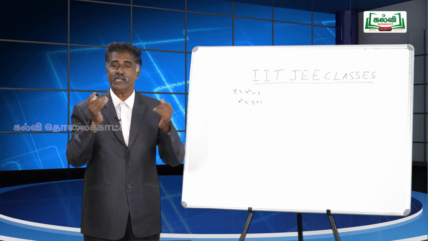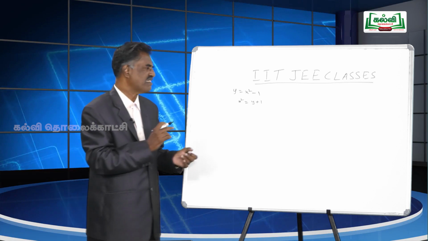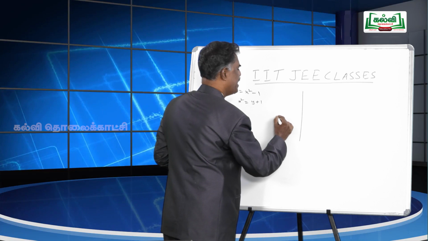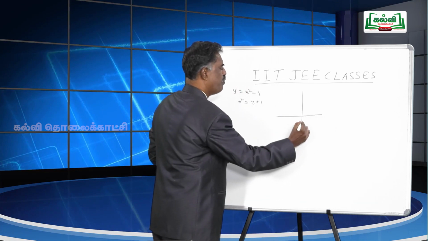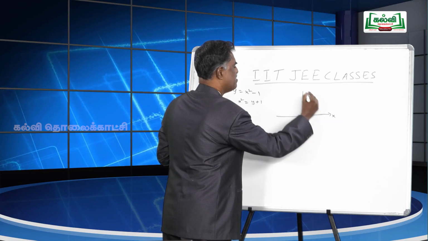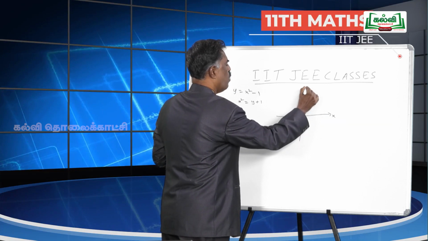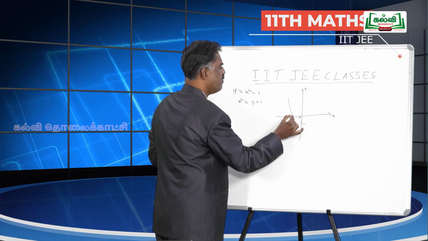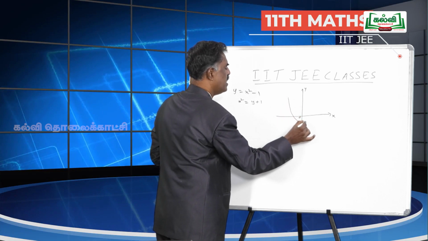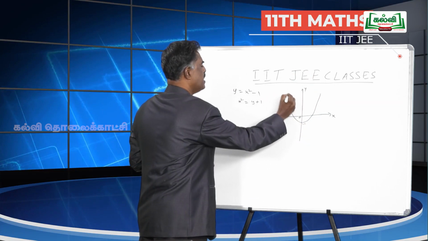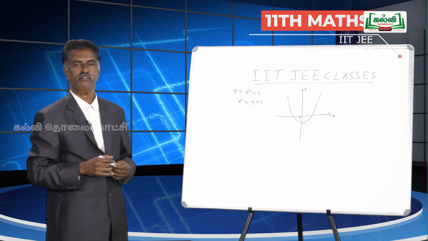Just to draw the diagram, x square equal to y plus 1 passes through the point (minus 1, 0), with the x axis and y axis drawn. So the parabola will be of the form x square equal to 4ay.